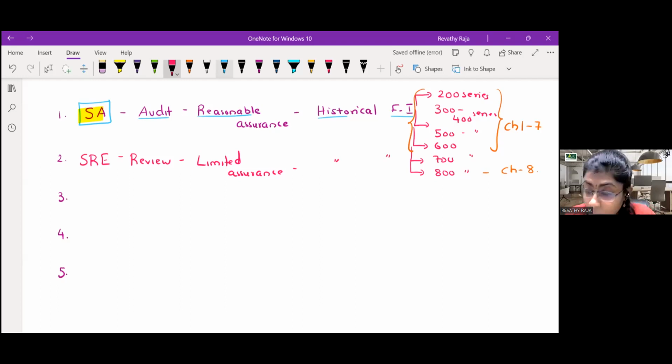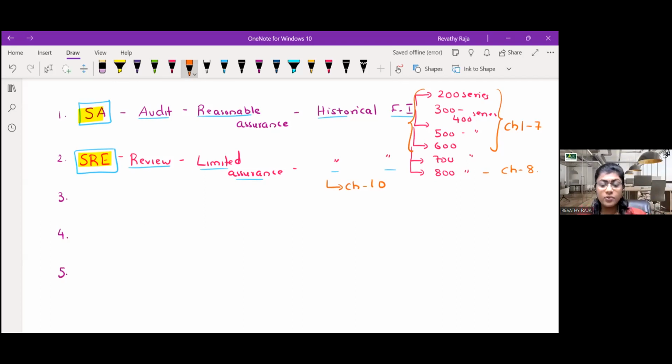To summarize, to give limited assurance on historical financial information while performing a review engagement, we use the set of standards called SRE. SA is for audit, SRE is for review. There are two SRE standards, and both are your chapter number 10.